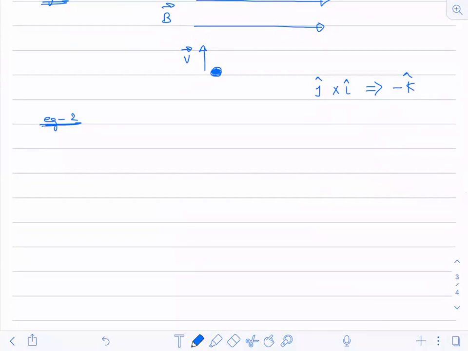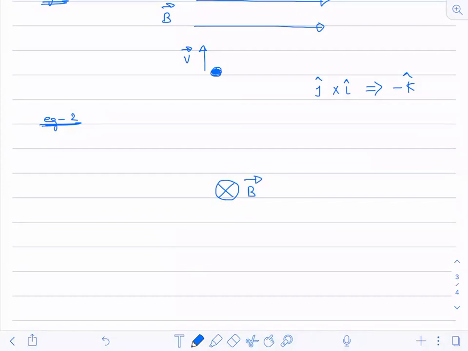I assume that all of you understand the meaning of this symbol. When I write this as the direction of the magnetic field, this means that the magnetic field is going inside.